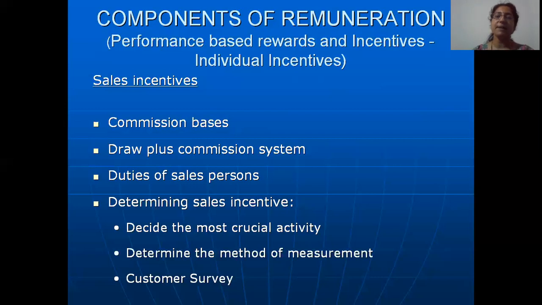Now, when this draw plus commission system is given, the company will give him the provision of drawing from that account, let us say a sum of 10,000 rupees, to make it 20,000. His commission is only 10,000, but he needs 20,000 to maintain a good standard of living. So that extra 10,000 he takes from the draw plus commission account.